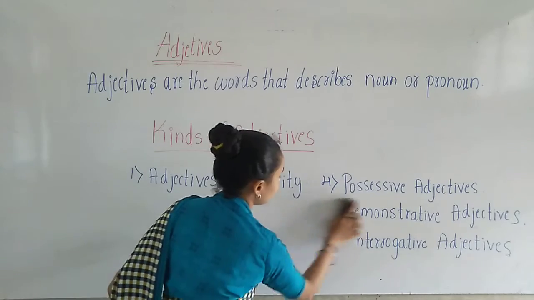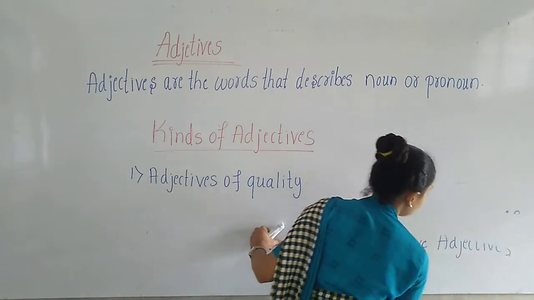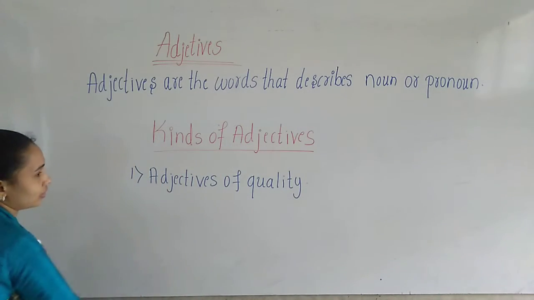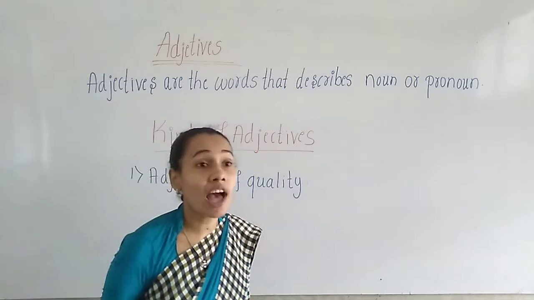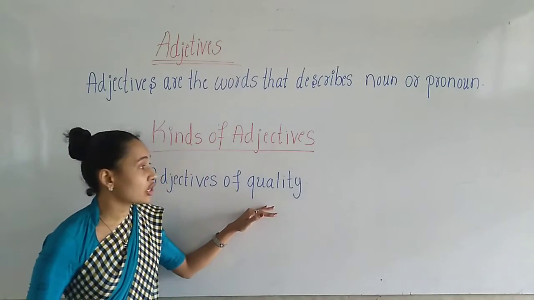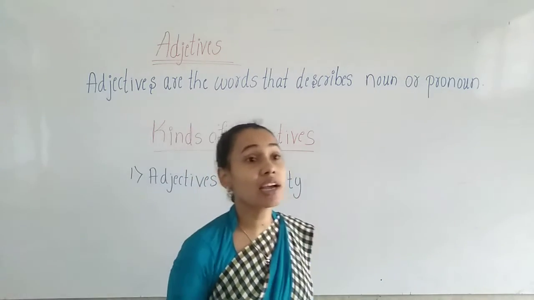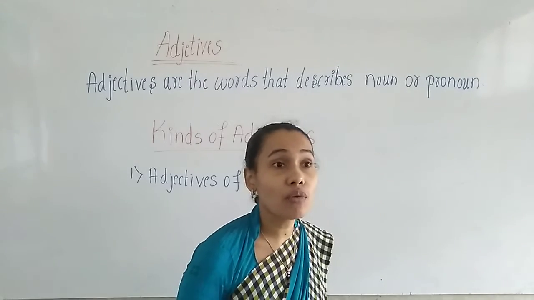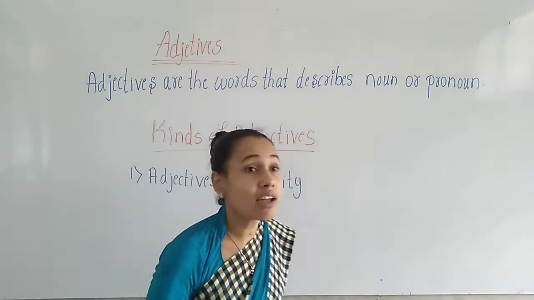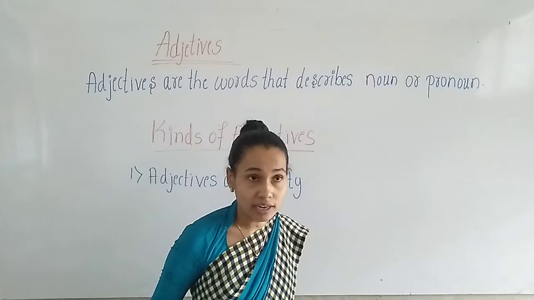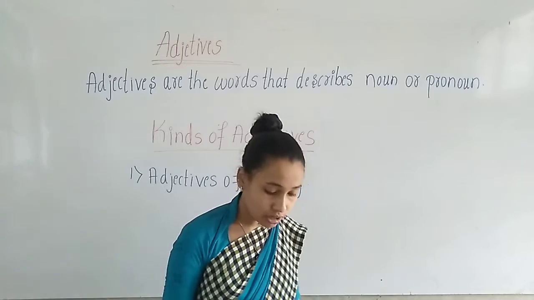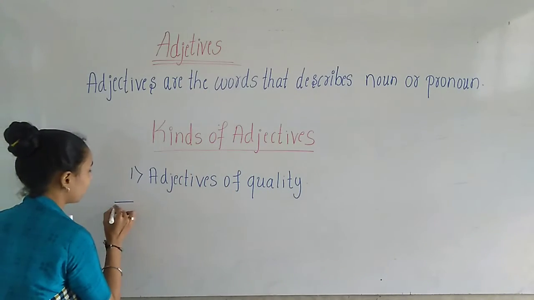First we have adjectives of quality. So what do you mean by adjectives of quality, children? Adjectives of quality are the words which describe the kind, the nature of a person or thing. This adjective of quality answers the question: what kind of a person is, what kind of nature is, or thing. Let us write the definition of this.